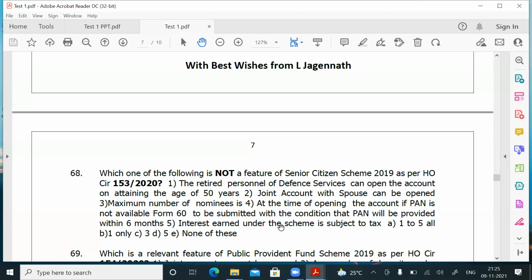That is also correct. Interest is earned under the scheme. Once in a quarter, interest will be paid. I told you, no, that is subject to tax. Options: 1 to 5 all, 1 only, 3, none of these.